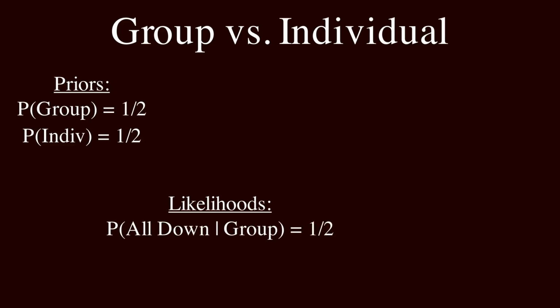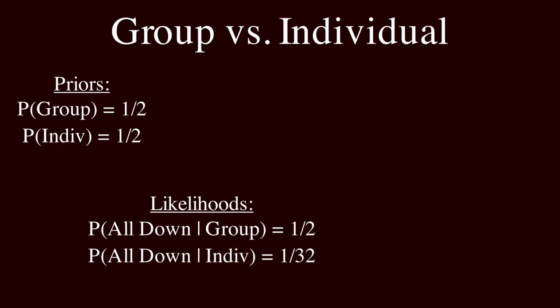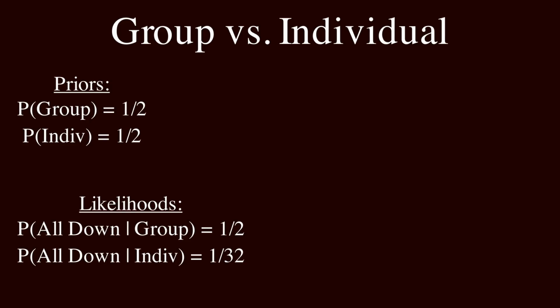The likelihood of all the dots moving down, given that they are part of a group, is just 1/2 because the group can either move up or down. But the likelihood of all the dots moving down, given that they are individual, is much lower. It's 1/2 times 1/2 times 1/2 times 1/2 times 1/2. It's 1 out of 32. So it would be quite a coincidence if we were to see all the dots moving in the same direction, given that they were individual.